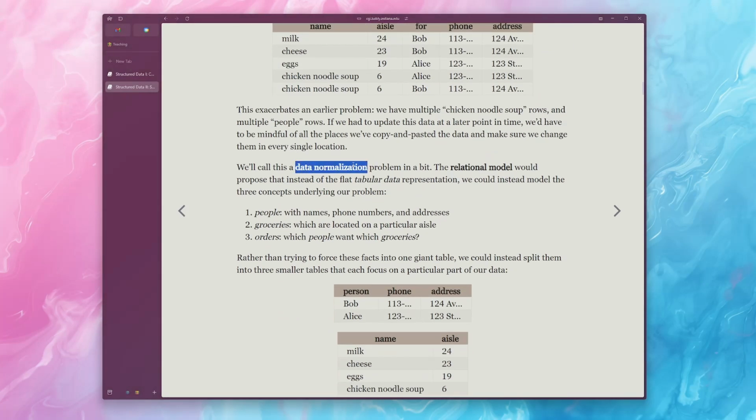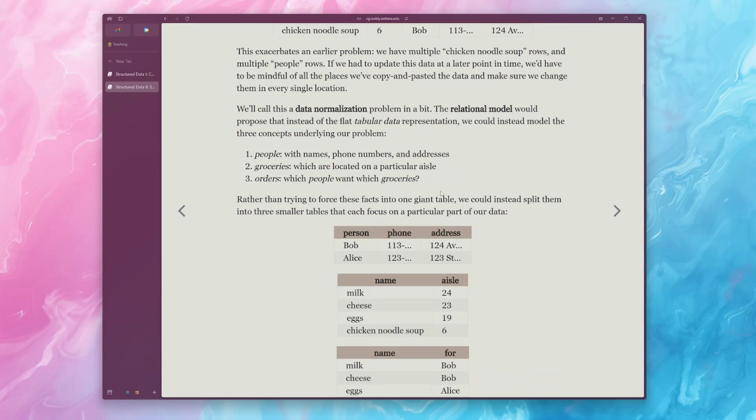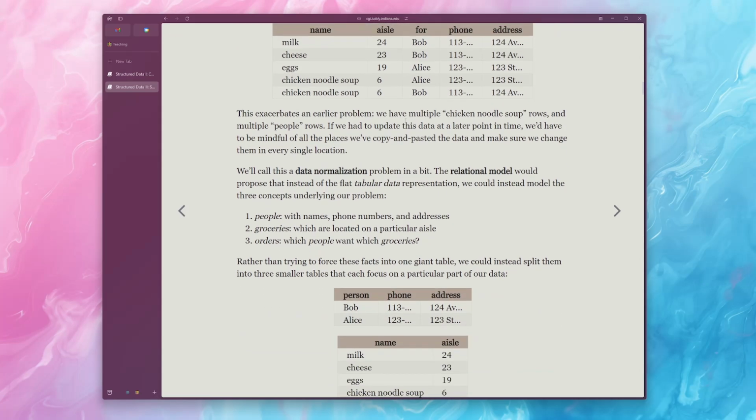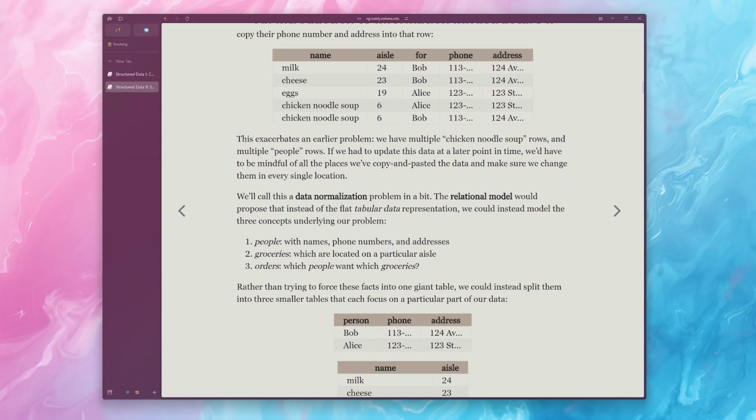So this is generally called the data normalization problem, where I don't want to get too far into it, but very generally, we want to simplify this representation so that we can get down into the base things that we're actually storing. So really what we're representing right here is that we have 3 different concepts. We have people, we have groceries, and we have the orders that people place.